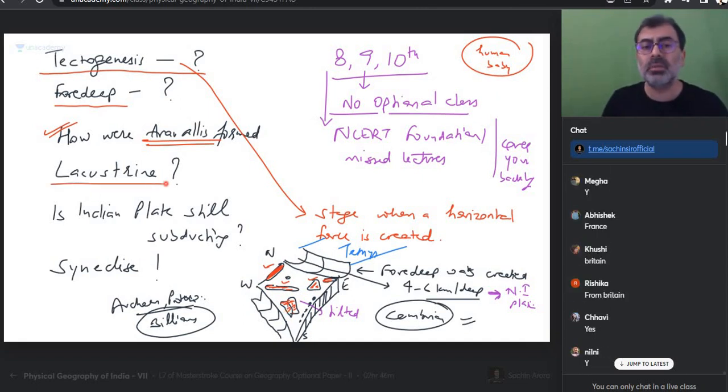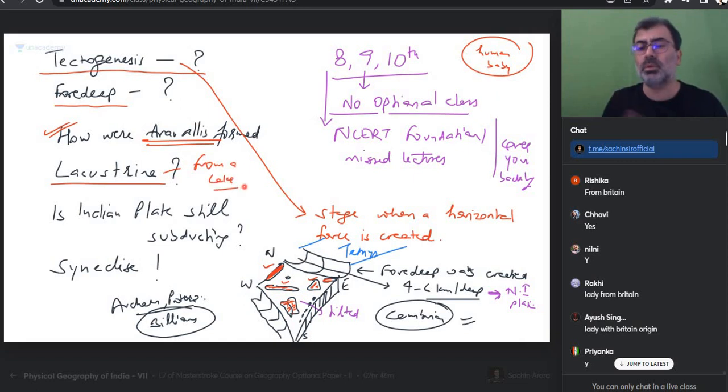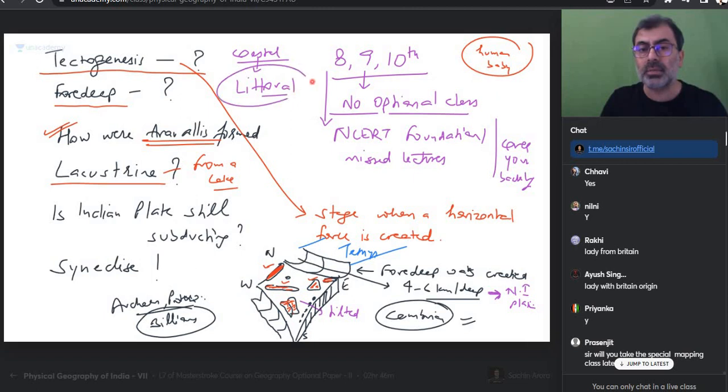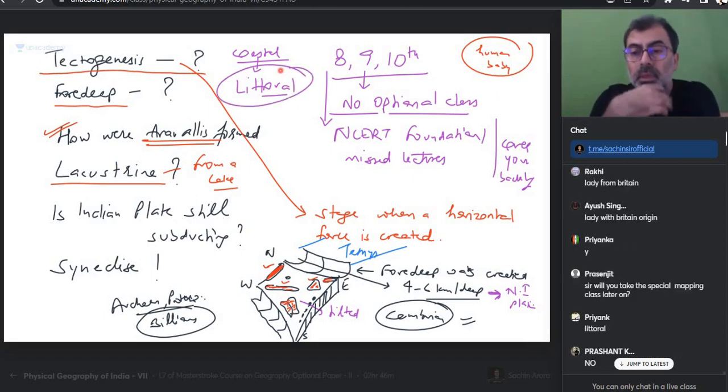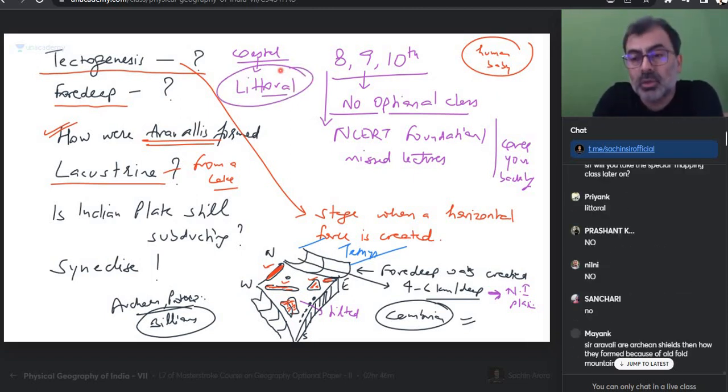Sir, मुझे लेक्स्टराइन का मतलब नहीं समझ आया. Something from a lake. ये होता है यार. You're waiting for Sachin sir to tell you. If they use the word coastal, that means what? Something from the coast. Sometimes instead of coastal, they use the word littoral. अगर ऐसा पूछ लेंगे तो will you wait for me? Prasenjit, I will take that. Is everyone okay? So मैं बता रहा हूँ, I have no issues.